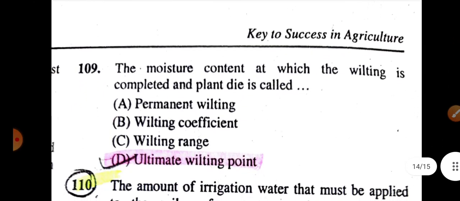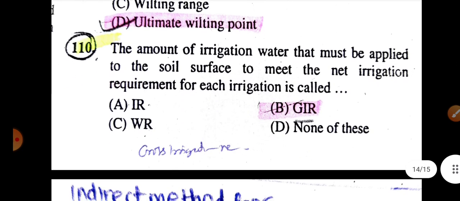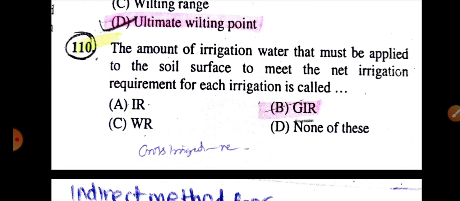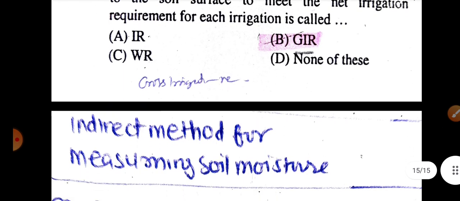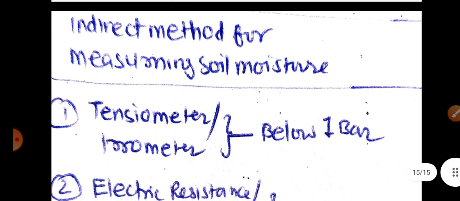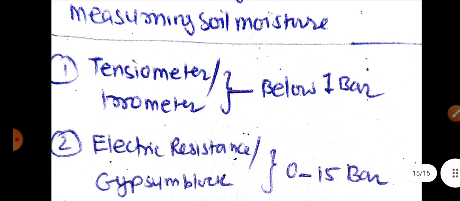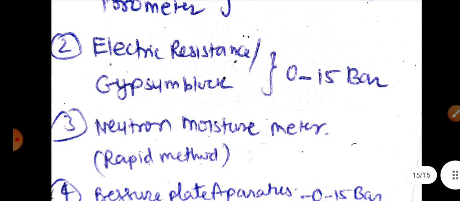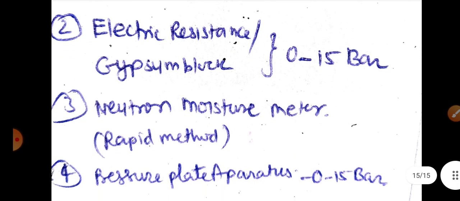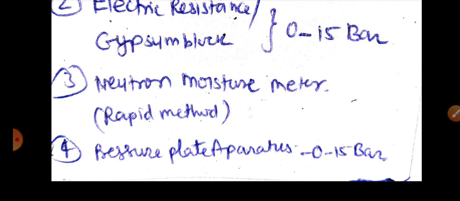The moisture content at which wilting is complete and the plant dies is the ultimate wilting point. The amount of irrigation water that must be applied to the soil surface to meet the net irrigation requirement for each irrigation is the gross irrigation requirement. Indirect methods of measuring soil moisture: first, tensiometer or irrometer, used below 1 bar. Electric resistance or gypsum block, 0 to 15 bar. Neutron moisture meter, it is a rapid method. Pressure plate apparatus, used for 0 to 15 bar.